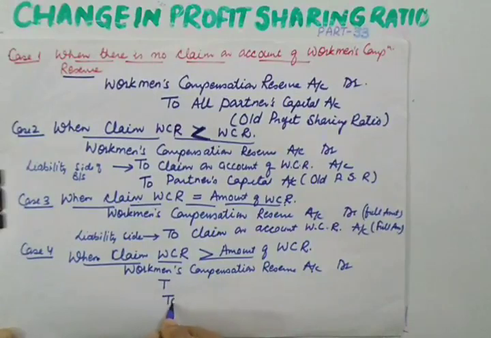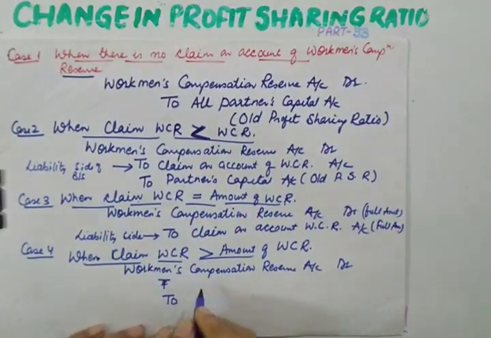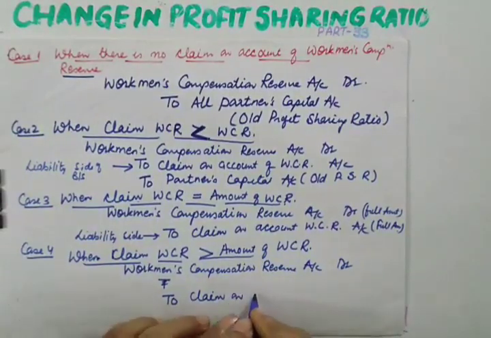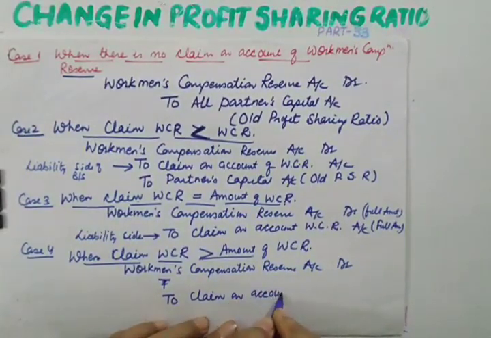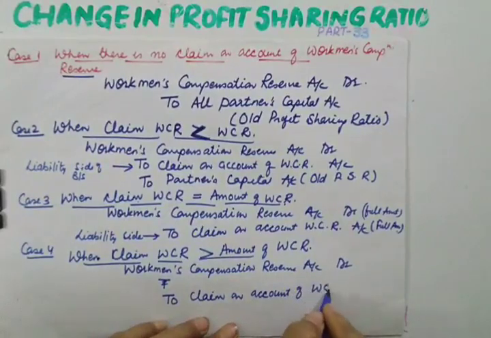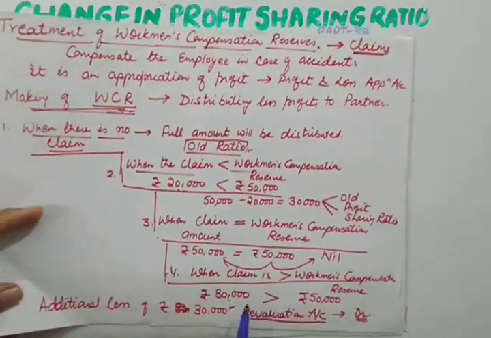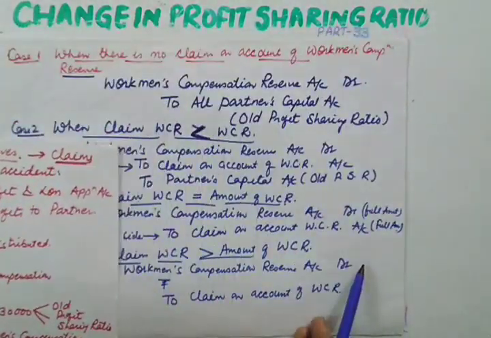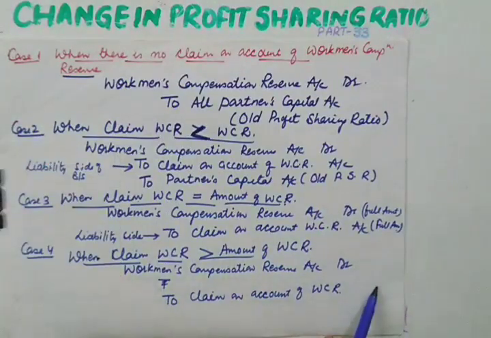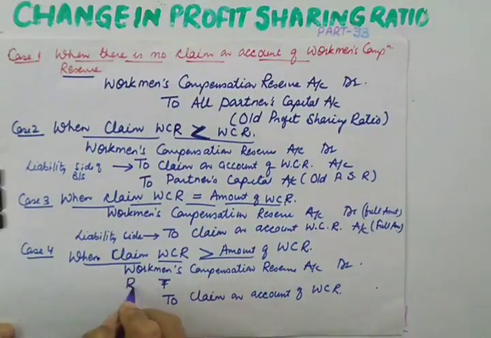Because your claim is more, I'll keep a space here. To claim on account of workman compensation reserve. Liability is more. Suppose this liability is, in this case, 80,000 and this is 50,000. So how to meet the difference? From where to meet the difference? The difference will be met through revaluation account.